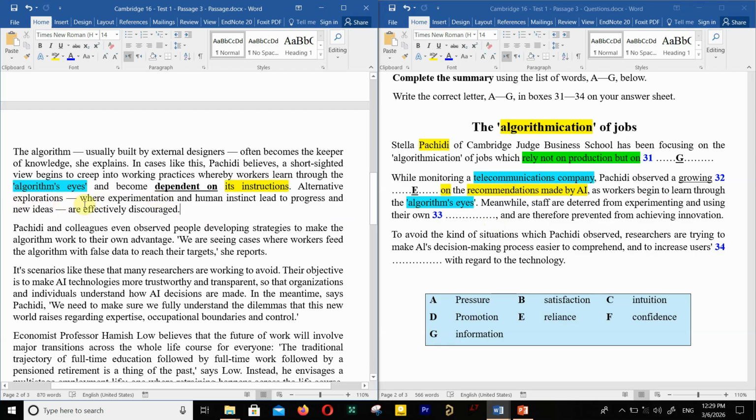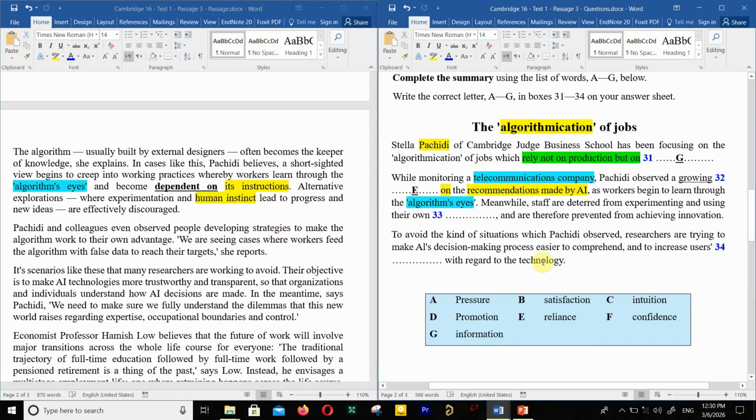Alternative explorations where experimentation and human instinct lead to progress and new ideas are effectively discouraged. Here it says prevented, discouraged from achieving innovation, new ideas. So from experiment, and using their own what? Human instinct.